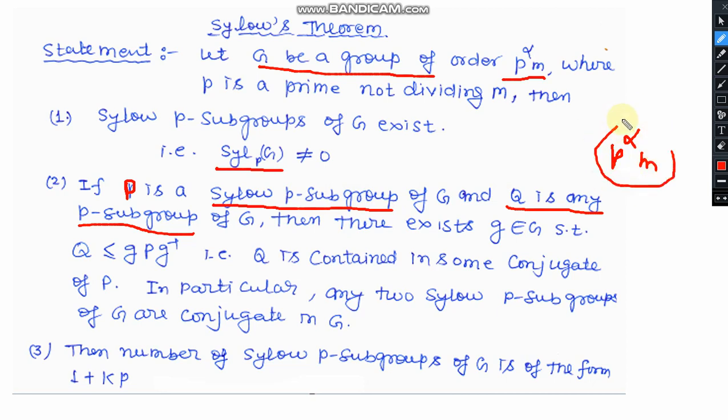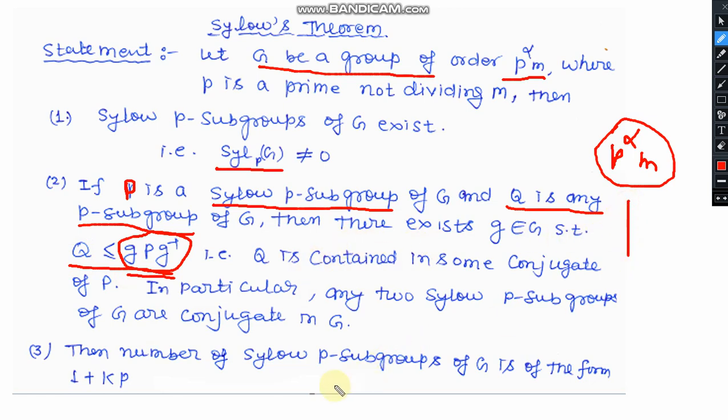This is the basic difference between Sylow p-subgroups and normal p-subgroups. Then this relation will be satisfied. It means this operation will generate a set containing elements that will be a superset of Q, and here Q will be a subgroup of this structure. So this is the second property.